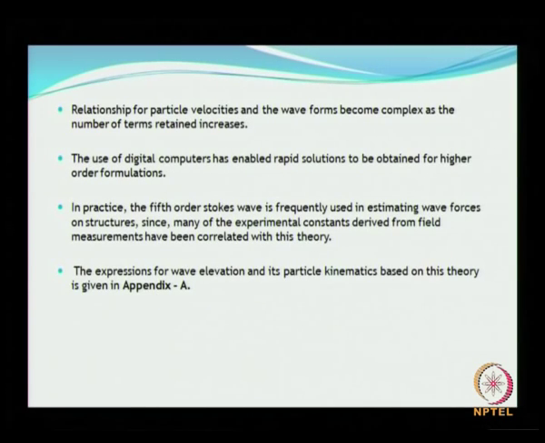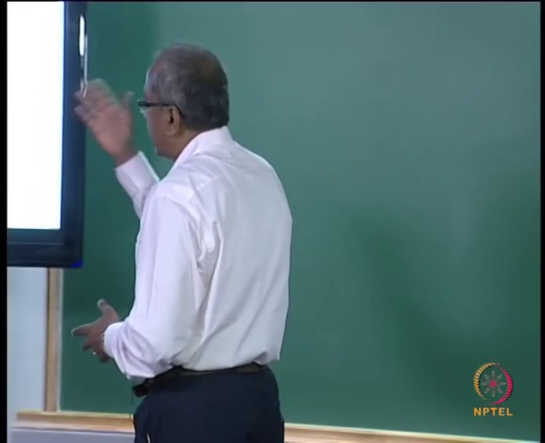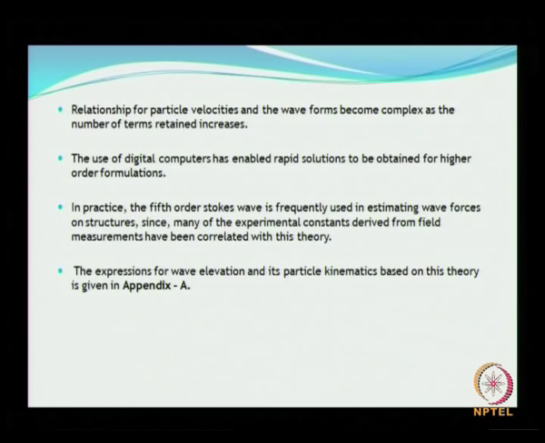So relationships for particle velocities and the waveforms become complex as the number of terms retained increases. So usually they use fifth order theory. Once you have everything programmed, it becomes very simple. Is that clear? The use of digital computers has enabled rapid solutions for higher order theories. Usually fifth order theory is frequently used in estimating wave forces on structures, since many experimental constants derived from field measurements have been correlated with this theory.